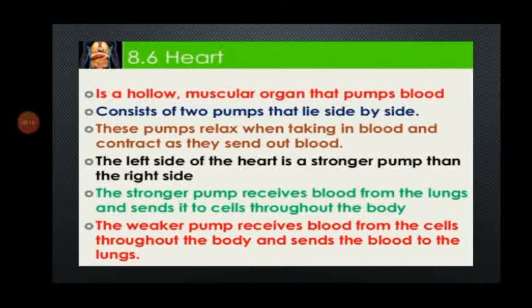Then, heart. The heart is a hollow muscular organ that pumps blood. It consists of two pumps that lie side by side. These pumps relax when taking in blood and contract as they send out blood. The left side of the heart is a stronger pump than the right side. The stronger pump receives blood from the lungs and sends it to the cells throughout the body. The weaker pump receives blood from the cells throughout the body and sends the blood to the lungs.